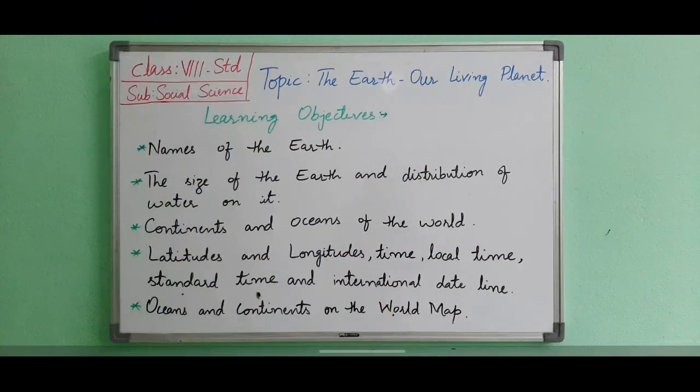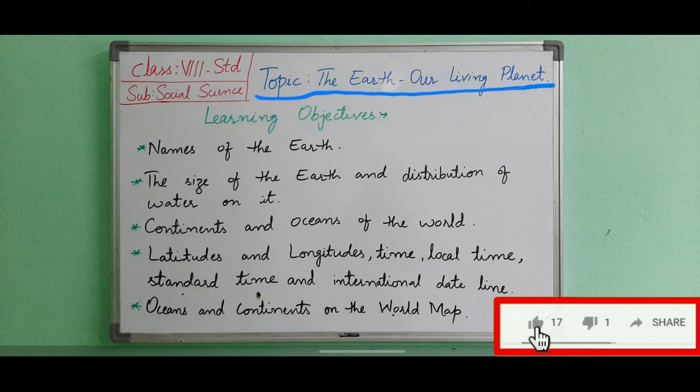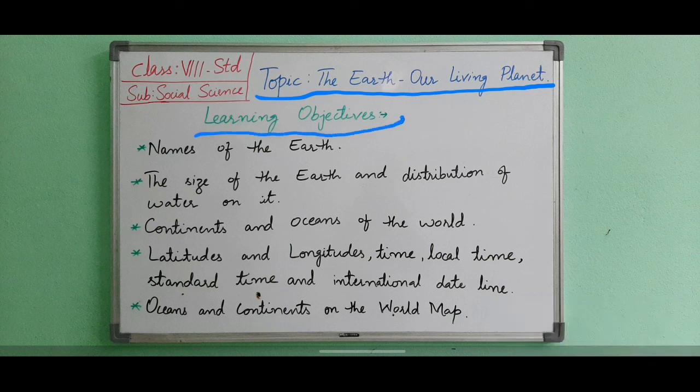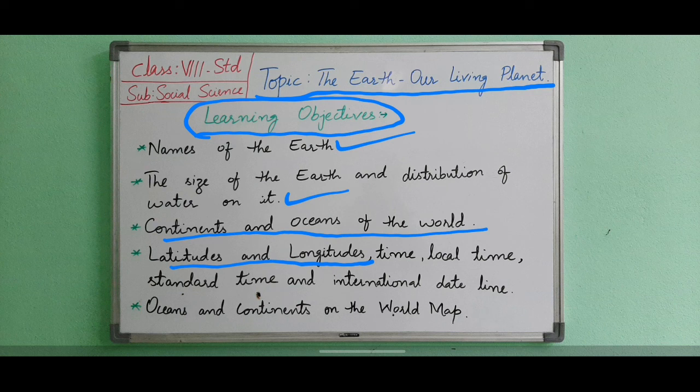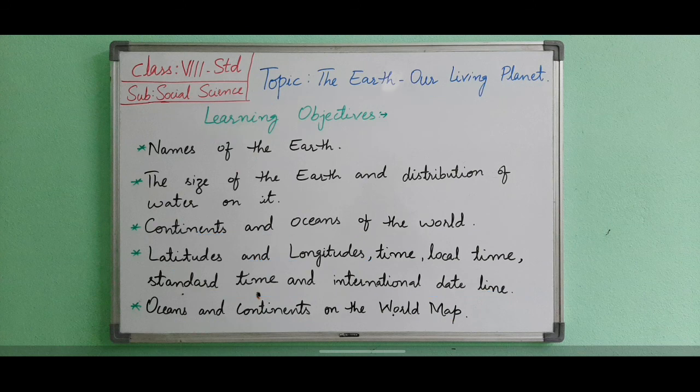Hello everyone. Today we will study the first chapter from Geography of class 8, that is the Earth, our living planet. In this lesson we will cover the topics: names of the Earth, the size of the Earth and distribution of water on it, continents and oceans of the world, latitudes and longitudes, time, local time, standard time and international dateline. Lastly, oceans and continents on the world map. Now, let's start with the chapter.